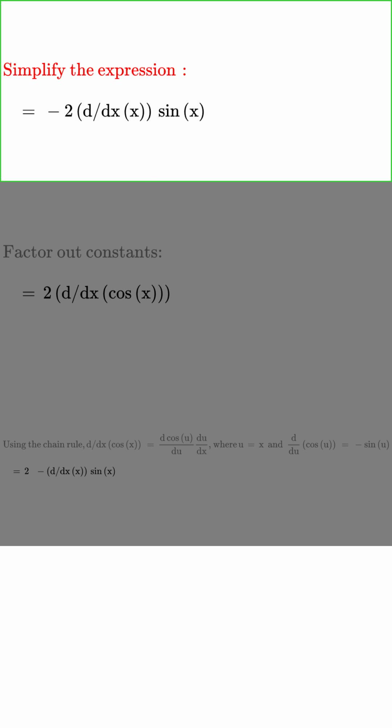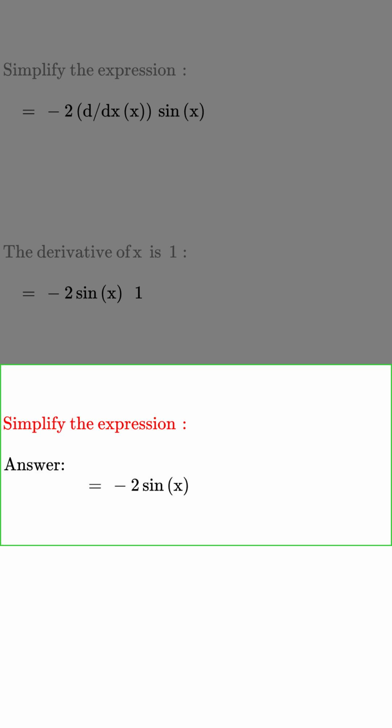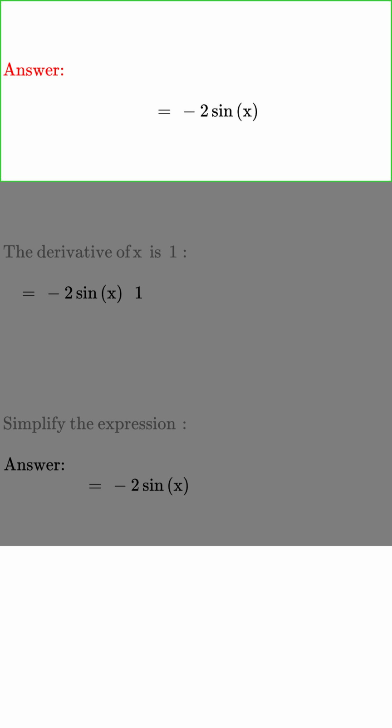Simplify the expression. Equals minus 2 times d over dx of x, all times sine of x. The derivative of x is 1. Equals negative 2 times sine of x. Simplify the expression. Find the answer. The answer is equal to negative 2 times sine of x. Sine is a trigonometric function.